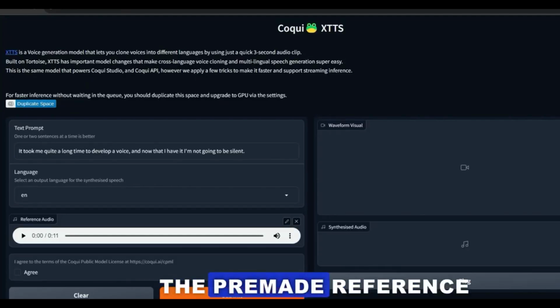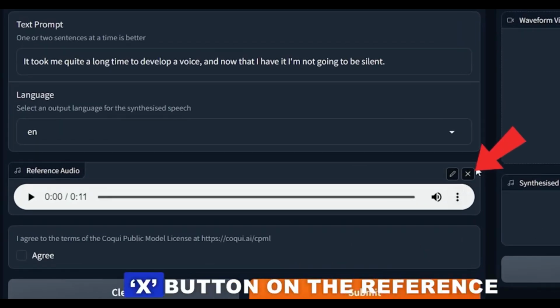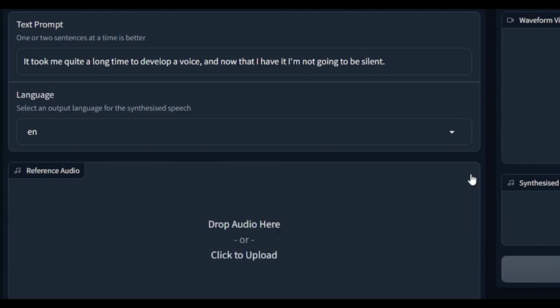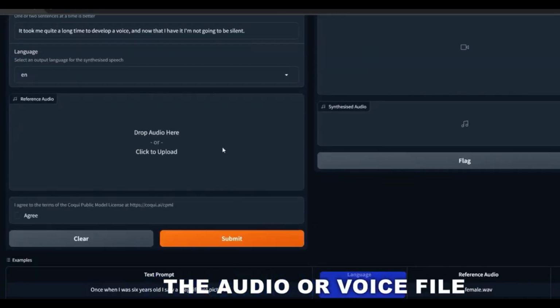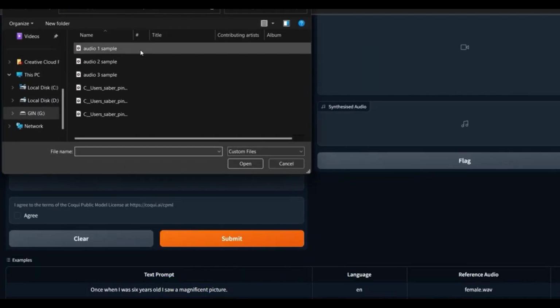First, remove the pre-made reference audio by clicking the X button on the reference audio panel. Then, select the audio or voice file you want to clone.